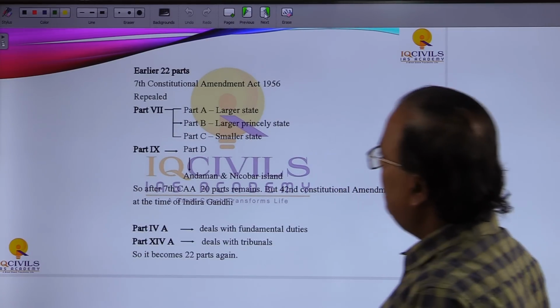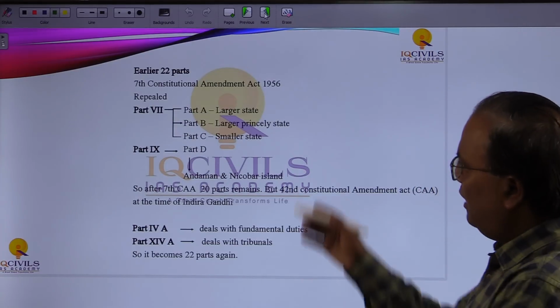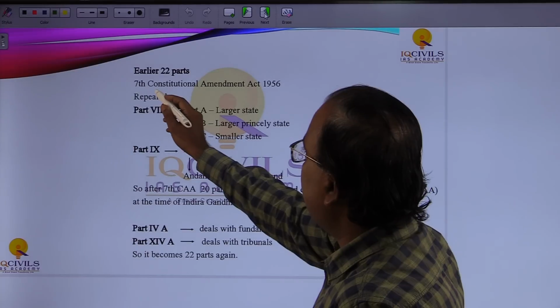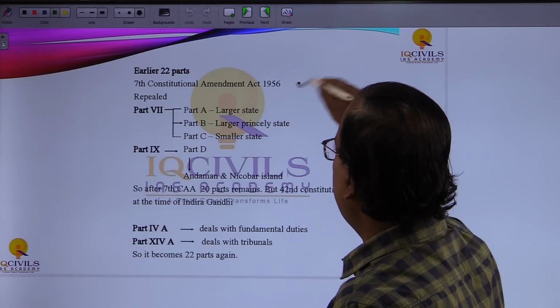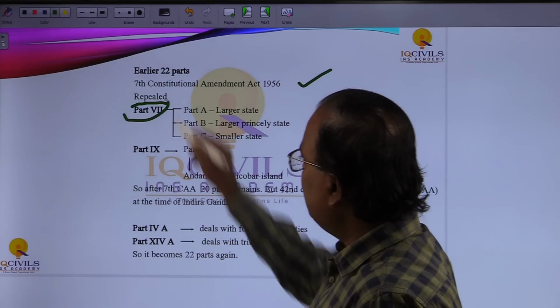Earlier we had 22 parts, and see how it keeps on changing. The 7th Constitutional Amendment Act 1956 repealed Part 7.